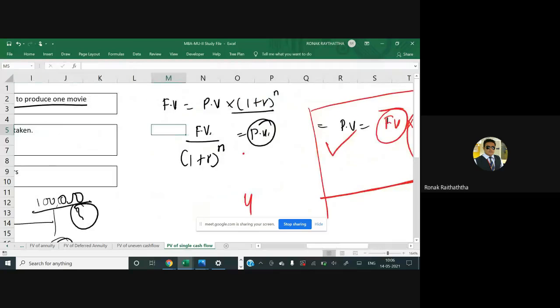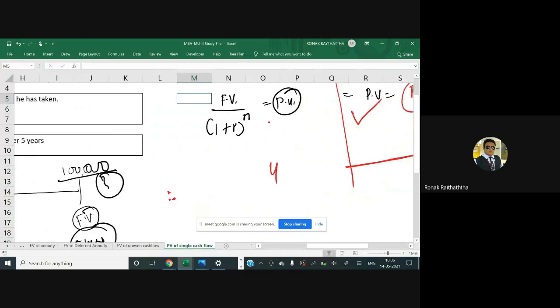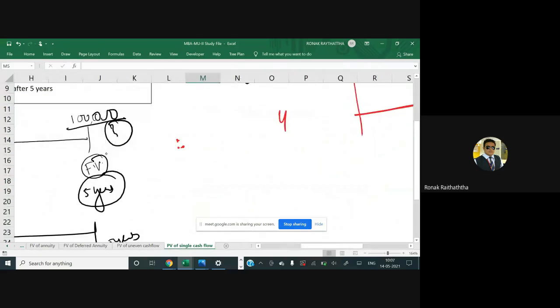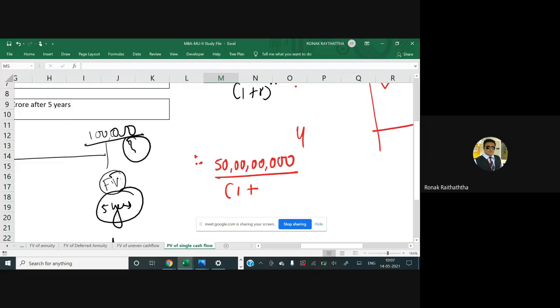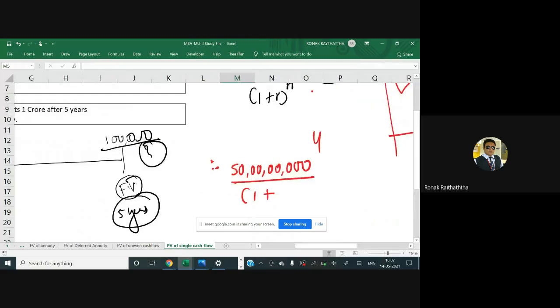Just put everything we have got over there. Therefore, FV is the amount that Deepu is requiring, 50 crores, which has 8 zeros, divided by (1 plus R) raised to N. R is 14% on a yearly basis, to be divided by 12.